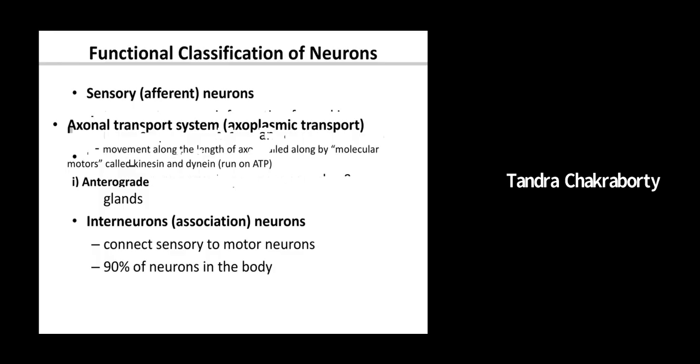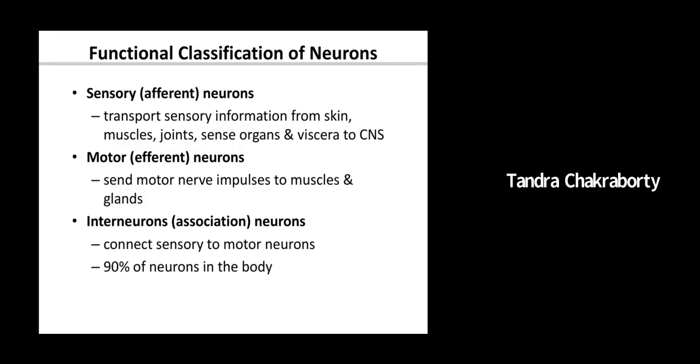Functionally, neurons can be divided into three major parts: sensory neurons, motor neurons, and interneurons. Sensory neurons are also known as afferent neurons. They transmit information from the skin, muscle, joints, organs, sense organs, and visceral organs to the central nervous system. So again, when I say central nervous system, I mean the brain and spinal cord, and it is processed there, in the brain and spinal cord.